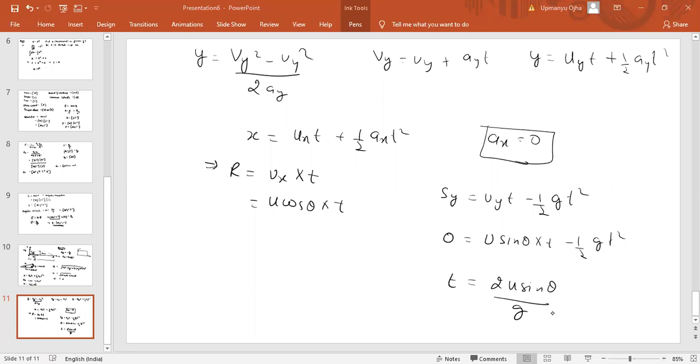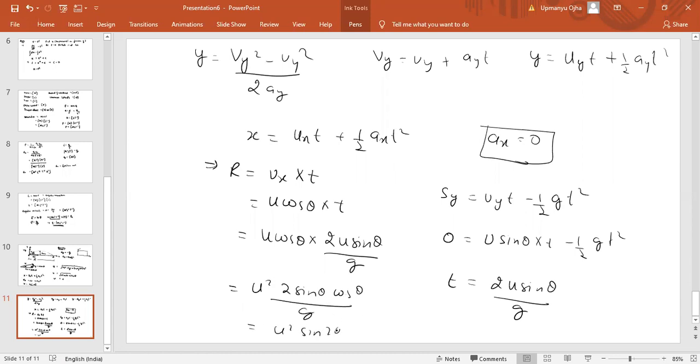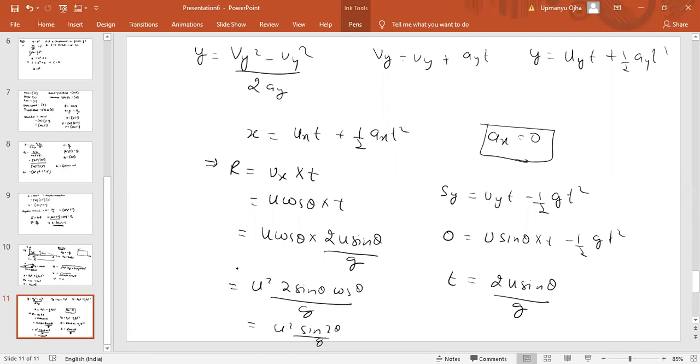So time of the flight, if we know, we can find the range also. So if you substitute the value in the range, we can get u cos theta into time of flight, that is 2u sine theta by g. So we get range equal to u square into 2 sine theta cos theta by g, which is sine 2 theta. So u square sine 2 theta by g is the range. Okay. So range we found, time of flight we know, h max we can also find. That is what projectile motion means.